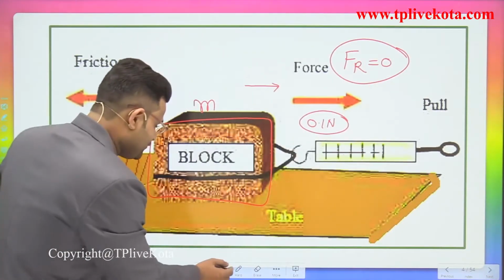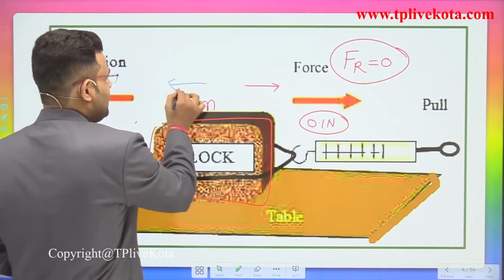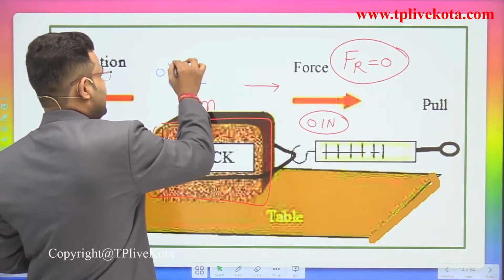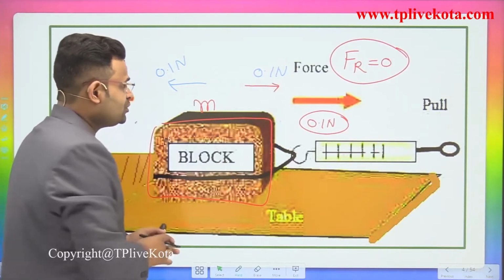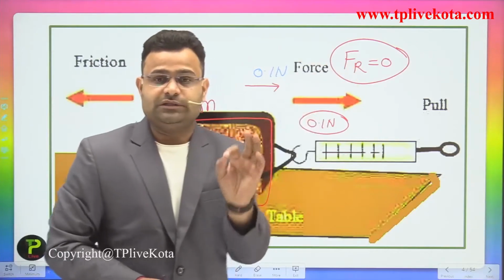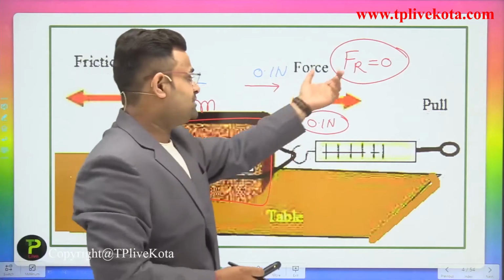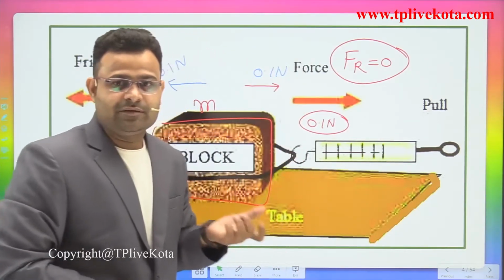If the resultant force is 0, it means there is some other force applied with the same magnitude in the opposite direction, like 0.1 Newton and 0.1 Newton. Otherwise there is no way the resultant force can be 0.